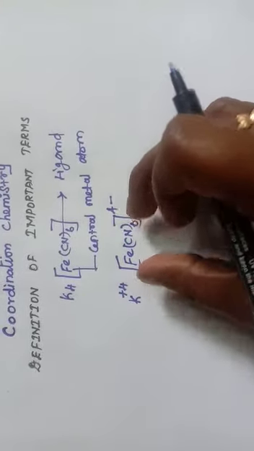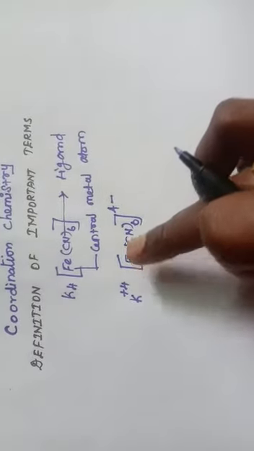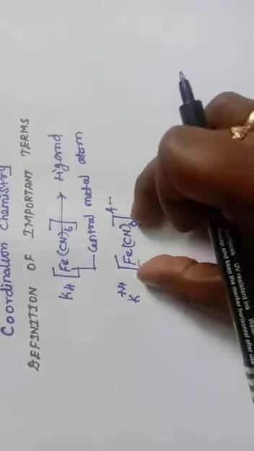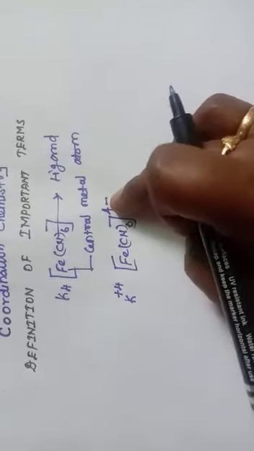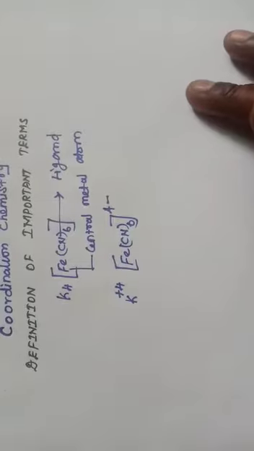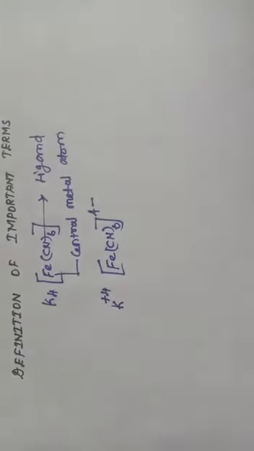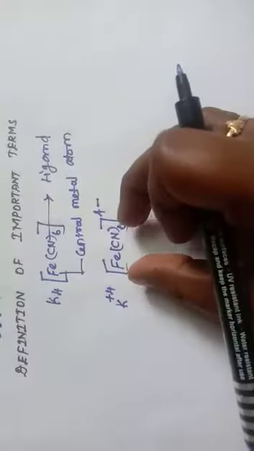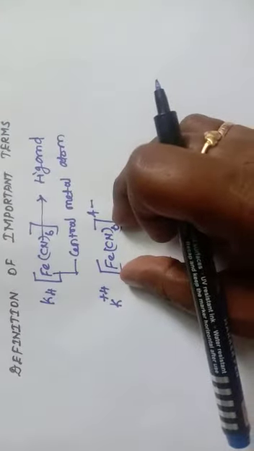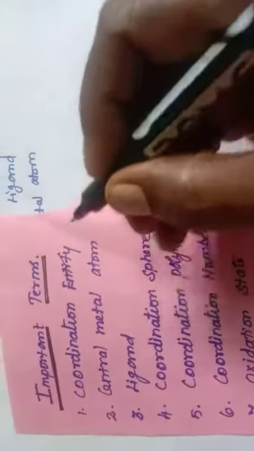Coordination sphere means complex ion containing central metal atom and ligand enclosed in square bracket with net charge. So this is the coordination entity and coordination sphere. Both the terms are more or less the same. So this is the coordination sphere of the complex. We have discussed two terms: one is coordination entity, another one is coordination sphere.